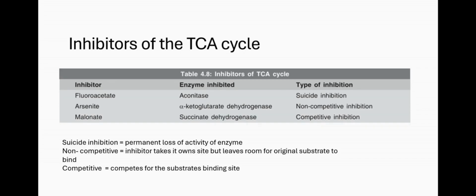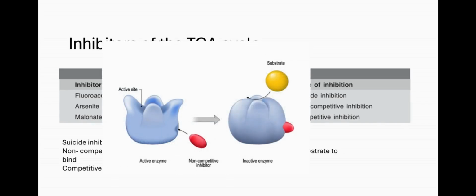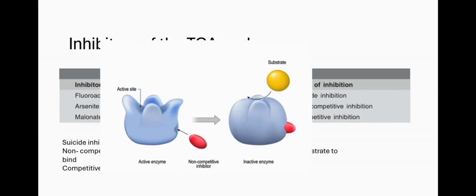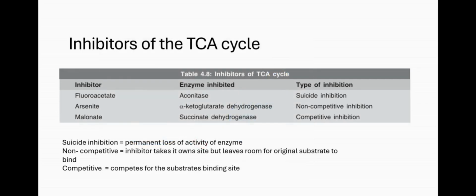So basically, arsenide is a non-competitive inhibitor. A non-competitive inhibitor is an inhibitor that binds another space on the enzyme. It inhibits alpha ketoglutarate in a non-competitive manner, which means that the enzyme's substrate can still bind, but the inhibitor also binds in another site, and it can also change the complete structure of the complex that is formed and cause it not to function optimally.